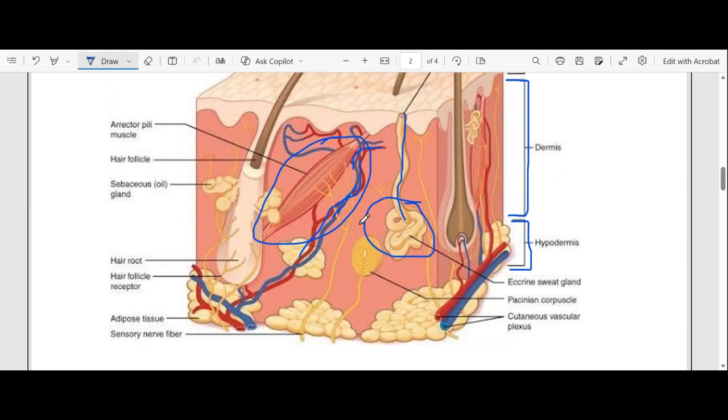So I don't want to get into a lot of structures that are not examinable, right? Also, another thing that's examinable is your adipose tissue here, right? This fat here, it's like a fatty tissue. It's called the adipose tissue. So you're supposed to know those structures. It's very important for you to know those structures so that you're able to label them, right?